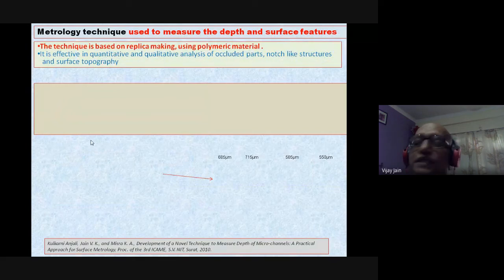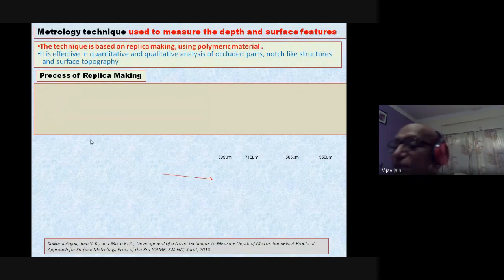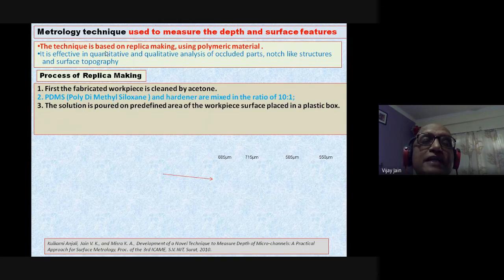Now, how to measure all these things? Because these are all micro features. So the question arises how to measure or how to assess the different features of the micro textures or micro features. So what we have done at IIT Kanpur, we have tried to use the replica using polymeric material.